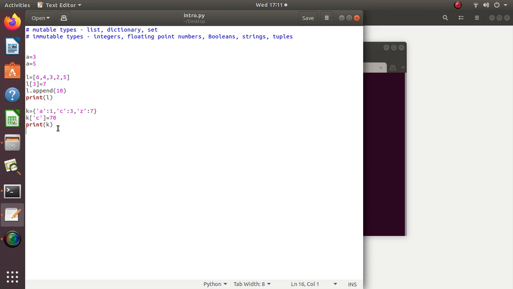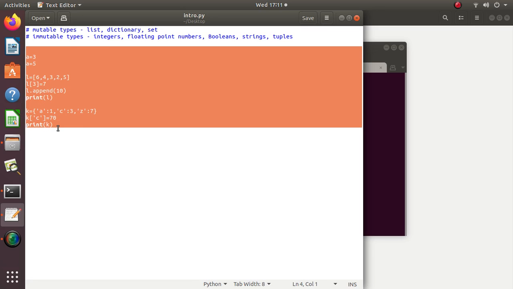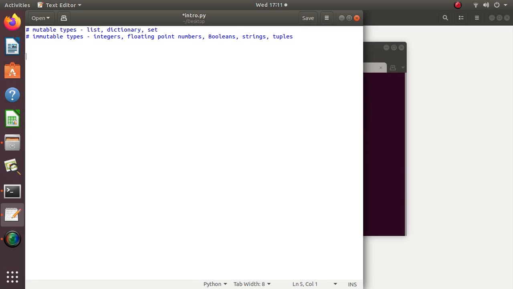So when I write A is equal to, let's say I take this input from the user, with the prompt string.